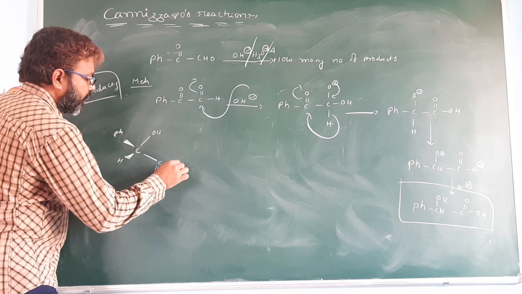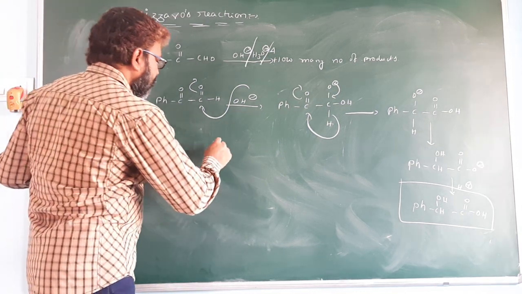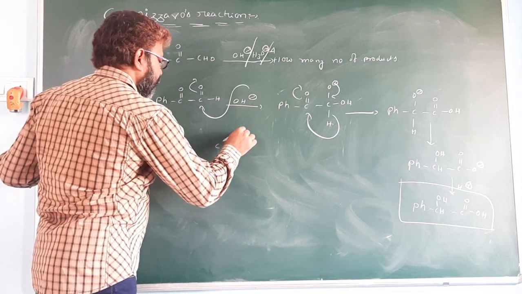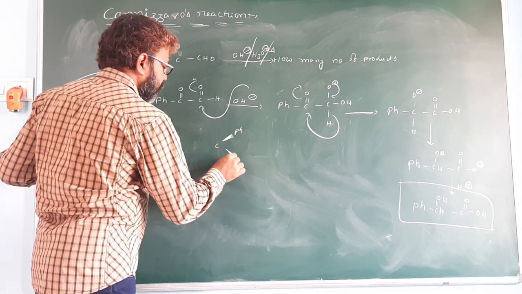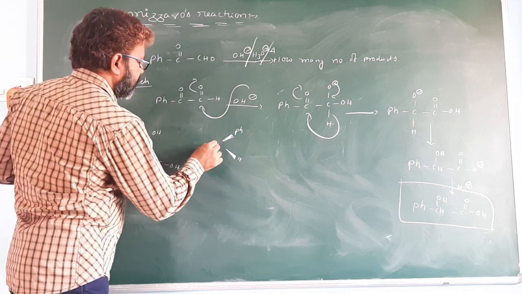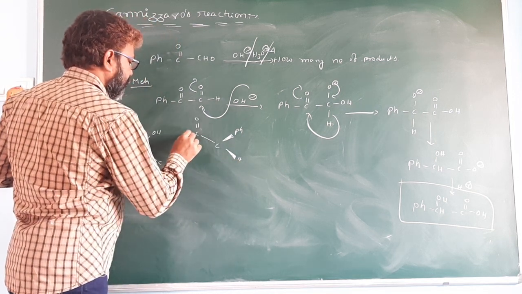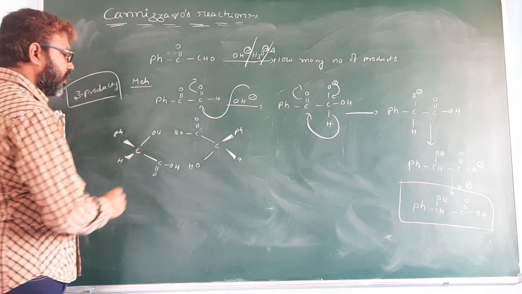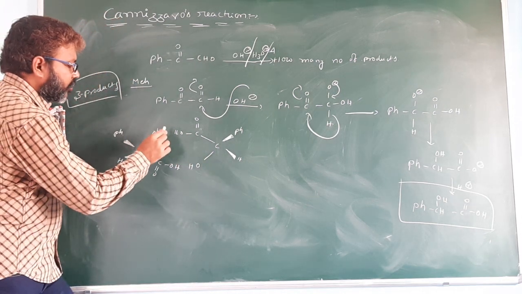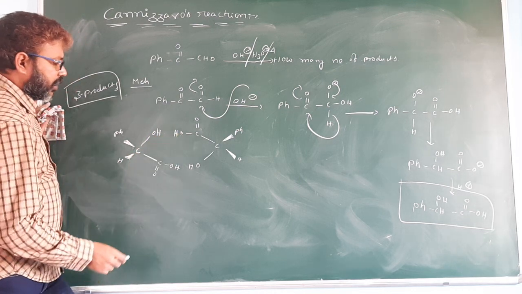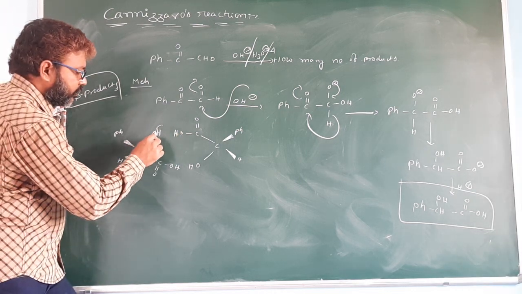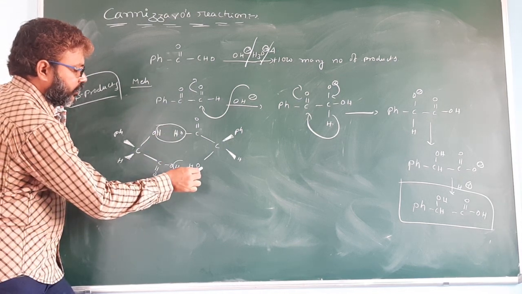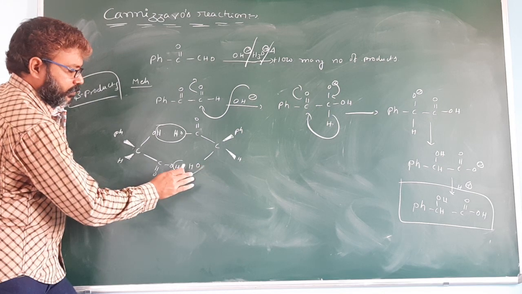C double bond OH. So another one C pH H C double bond OH OH. So on heating it loses a water molecule.